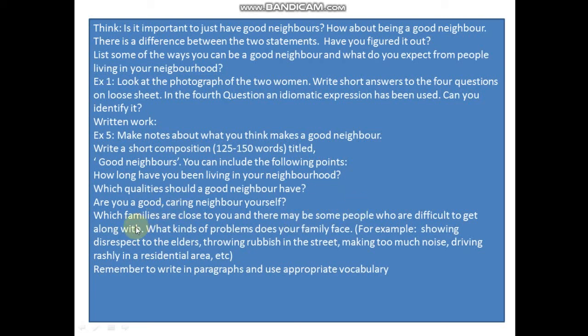Next is what kind of problems does your family face, for example showing disrespect to the elders, throwing rubbish in the streets, making too much noise, driving rashly in the residential area, etc. Remember to write in paragraphs and use appropriate vocabulary, right?